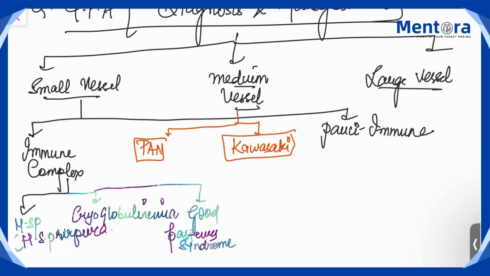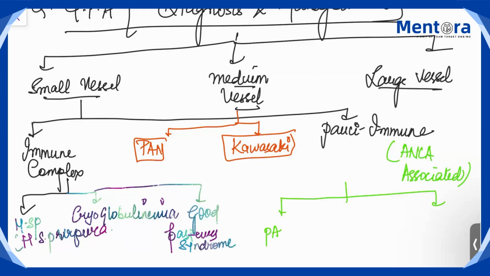And third is your pauci-immune vasculitis, which is ANCA associated vasculitis. In this we have P ANCA associated, which is microscopic polyangiitis.